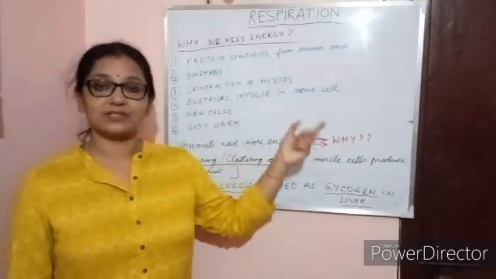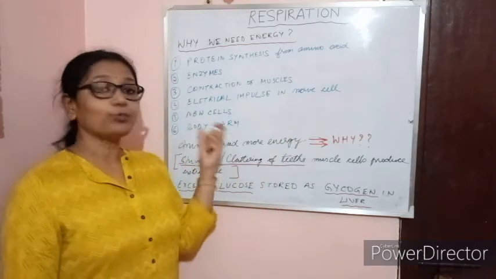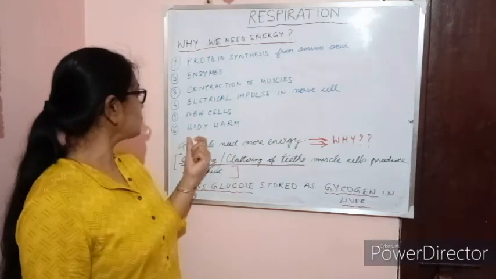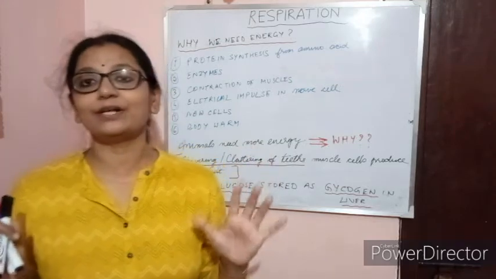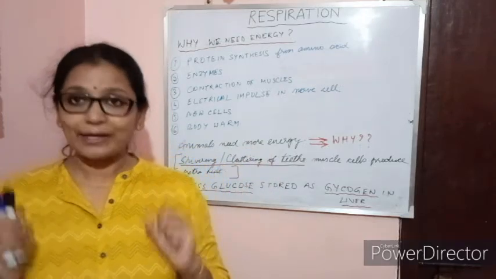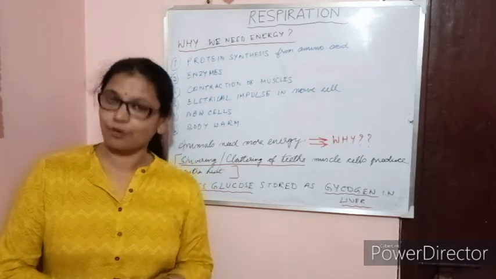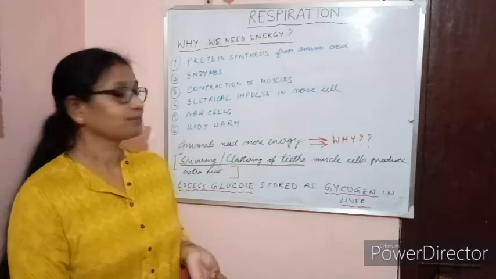Contraction of muscles for movement requires energy. Production of new cells. The sixth point is to keep our body warm. So what are the 6 major points that we have to remember about why we need energy? First point is synthesis of protein from amino acids. Second point is the production of enzymes.